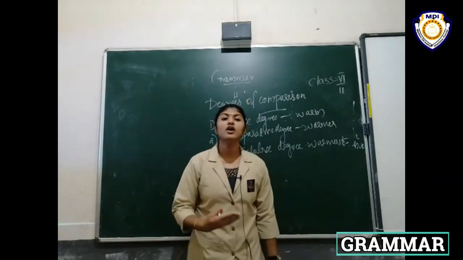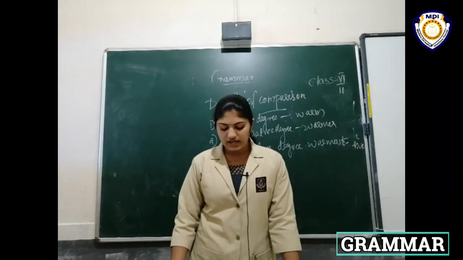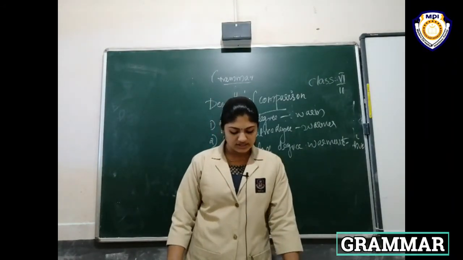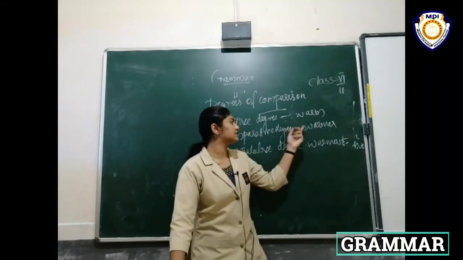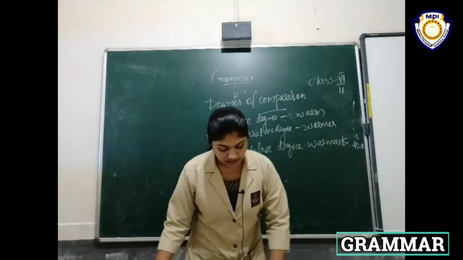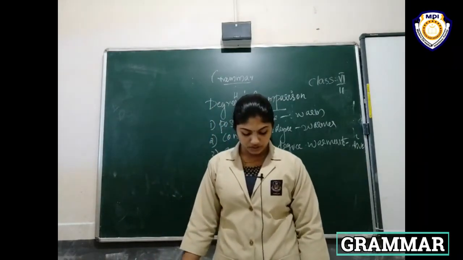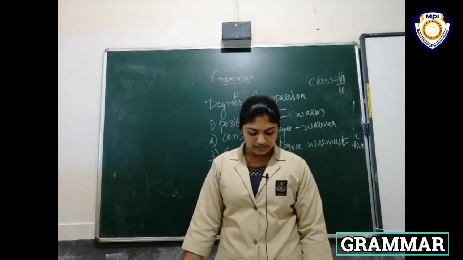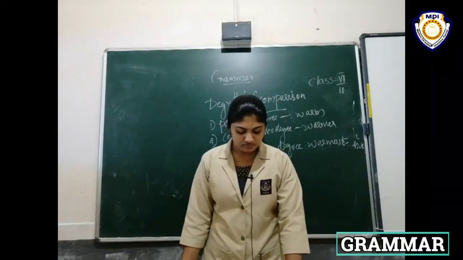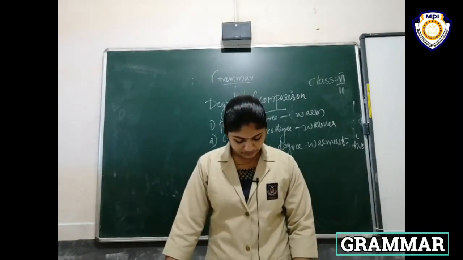We compare two or more things. That is superlative degree. We use the before the superlative degree of adjectives. Honey is the sweetest. We have already discussed sweet, sweeter, sweetest. Here, honey is the sweetest thing I can think of. The red roses are the most beautiful of the flowers.